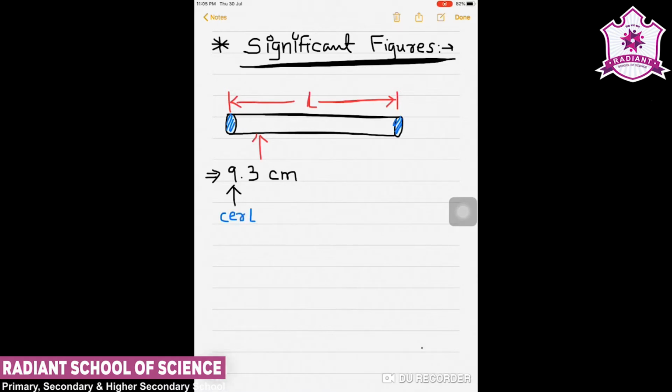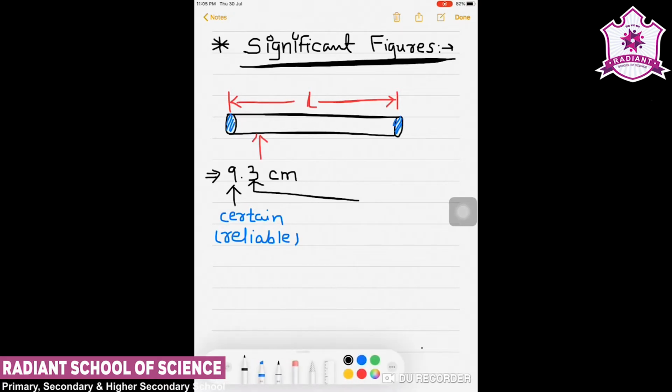This is called certain or reliable value or number, while at the same time this 0.3 is called uncertain digit. Now why it is called uncertain digit?